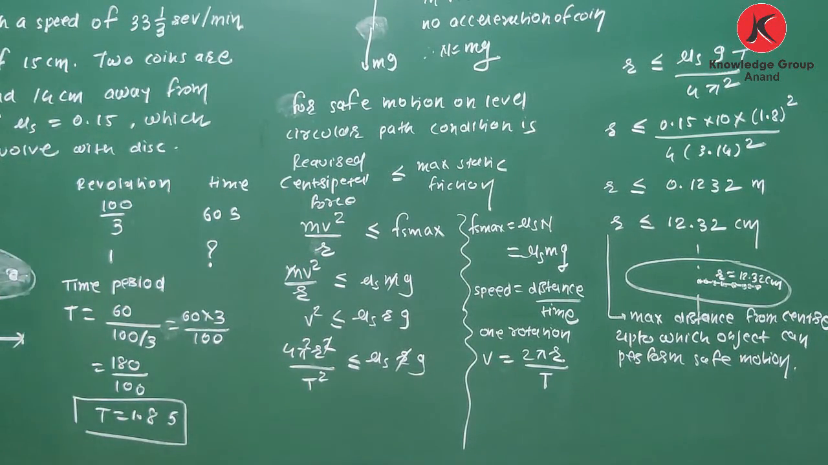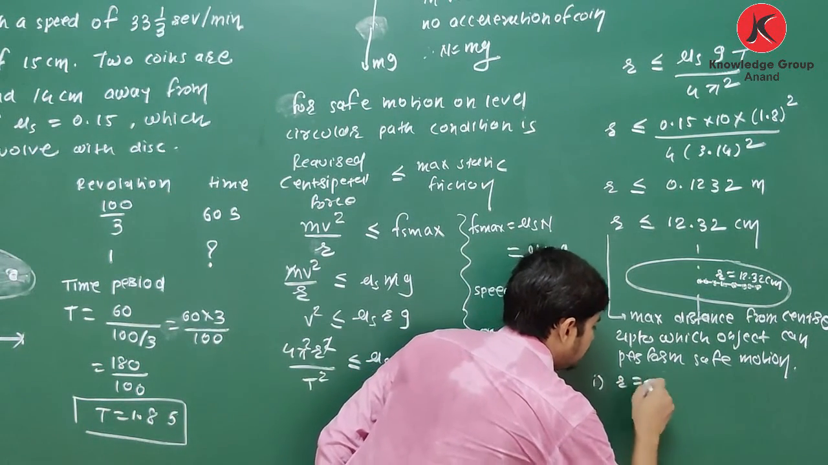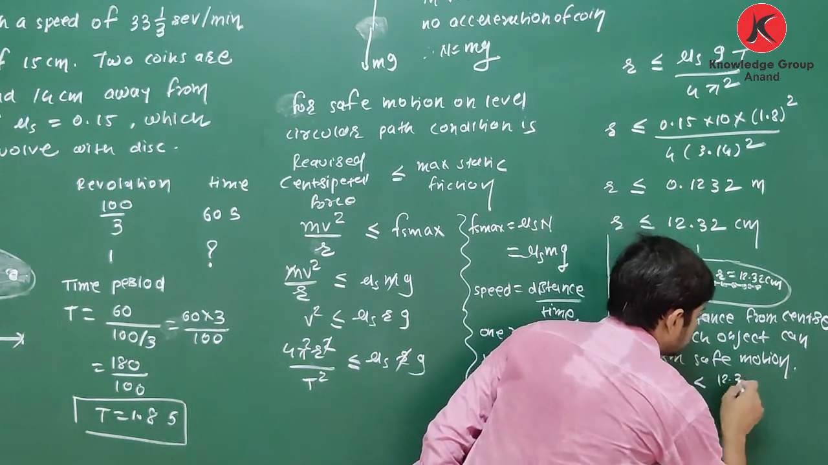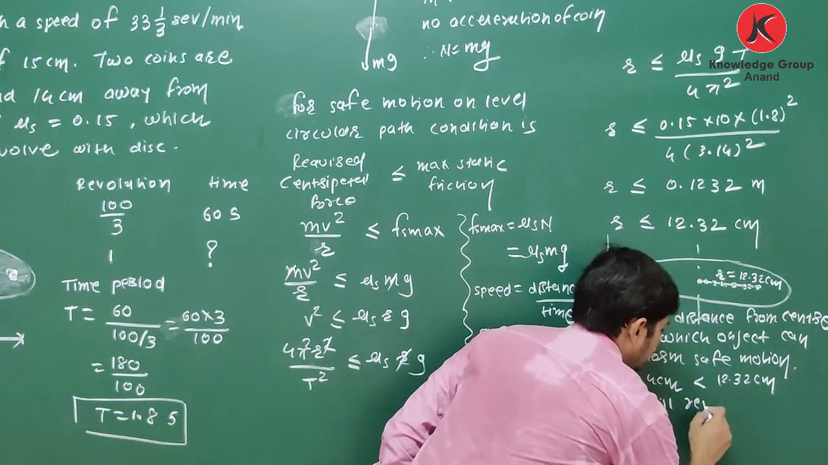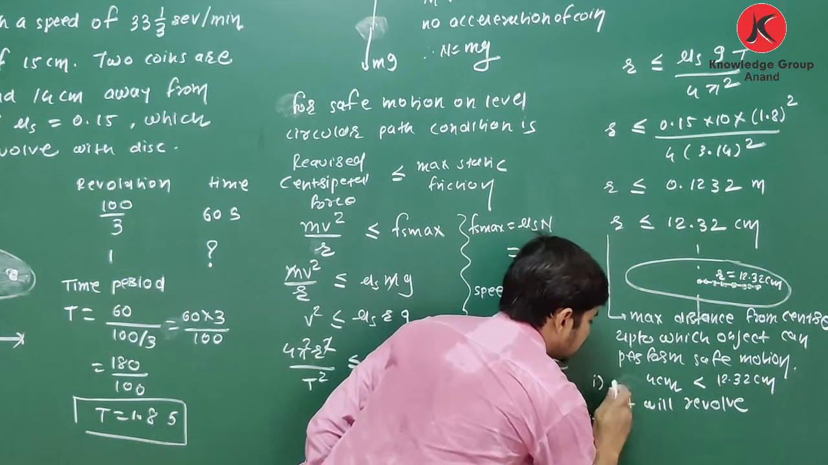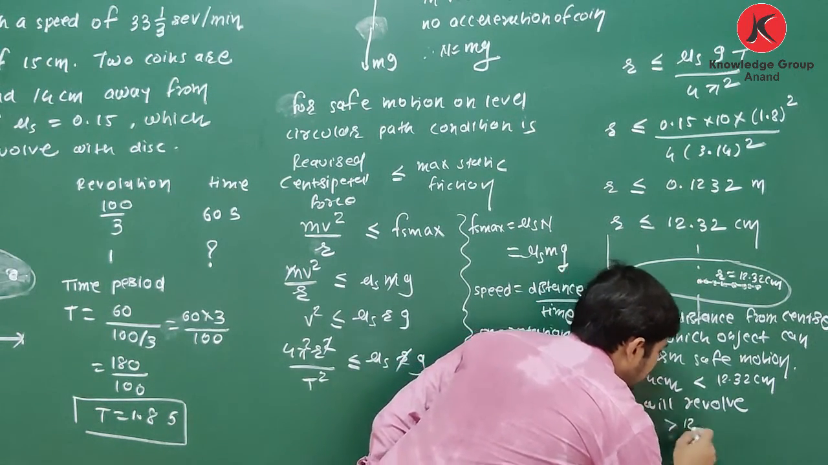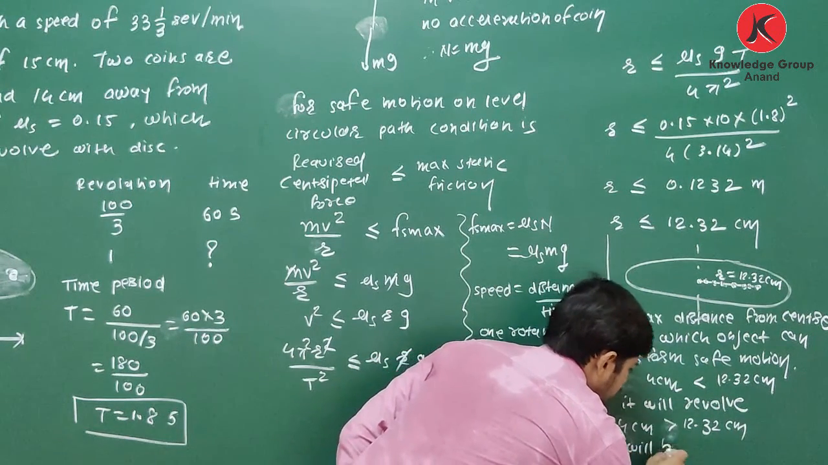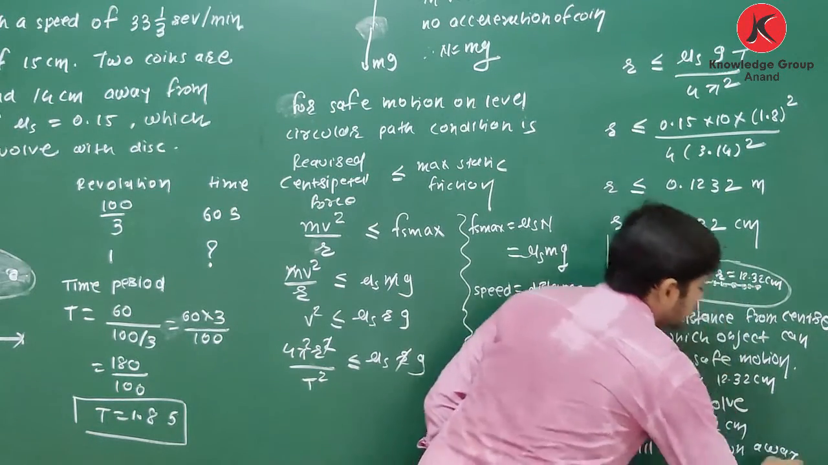Here we are given 2 points. At the first point, r is equal to 4 centimeter, which is less than this 12.32 centimeter. So yes, it will rotate. It will revolve with this. Second point, sorry, it is placed at 14 centimeter, which is greater than 12.32 centimeter. So it will be thrown away. So do you understand?